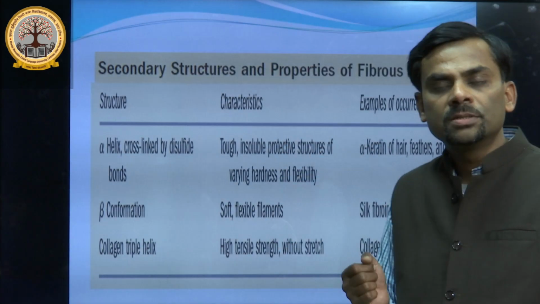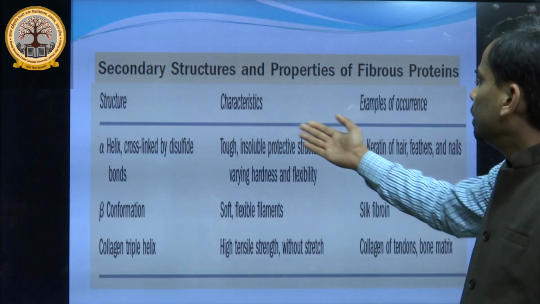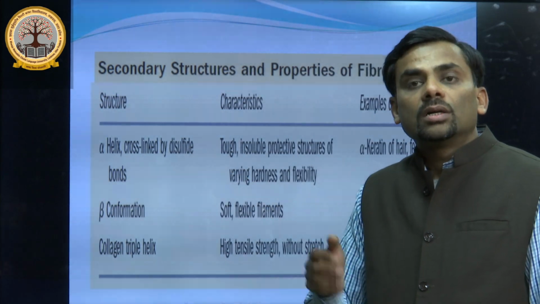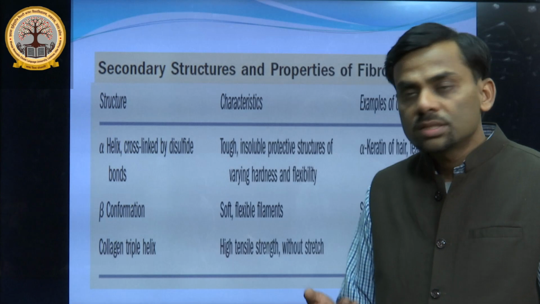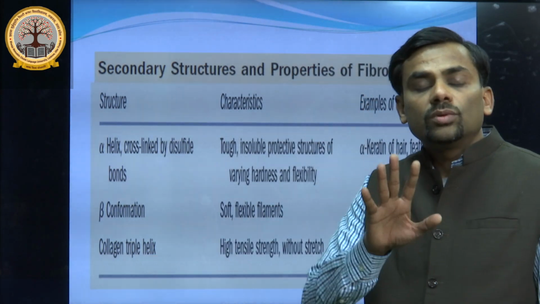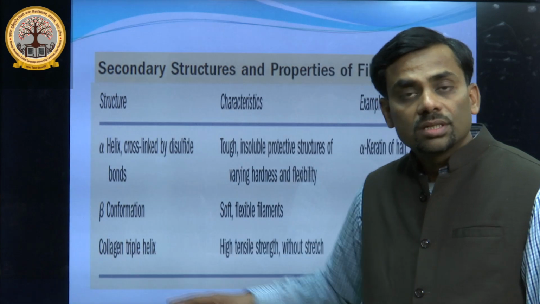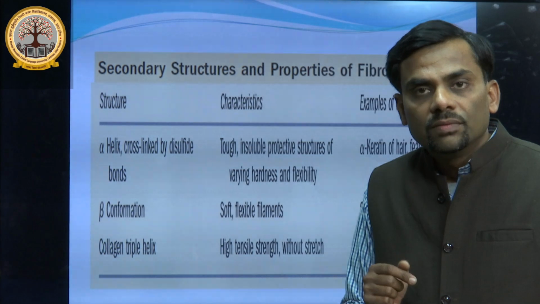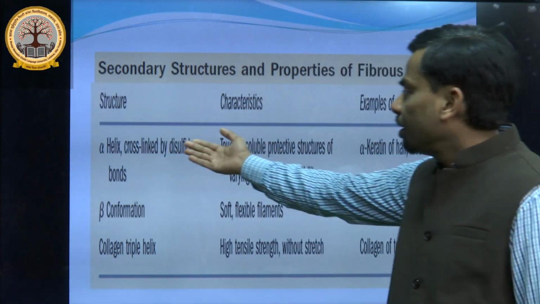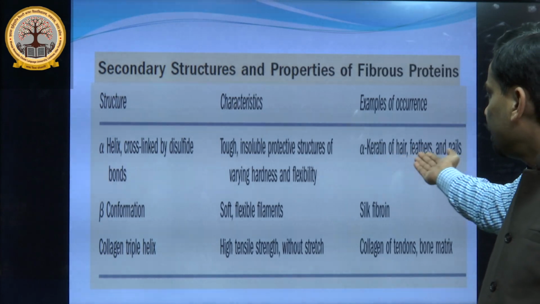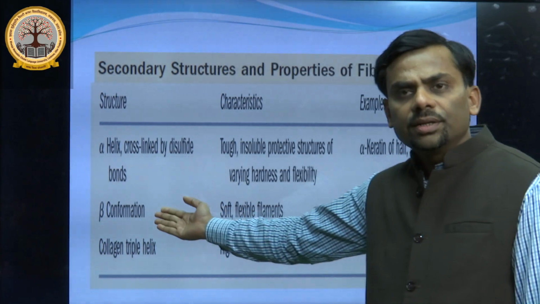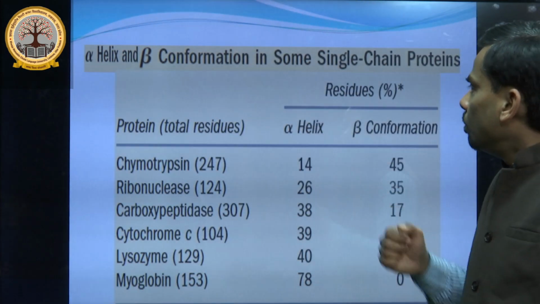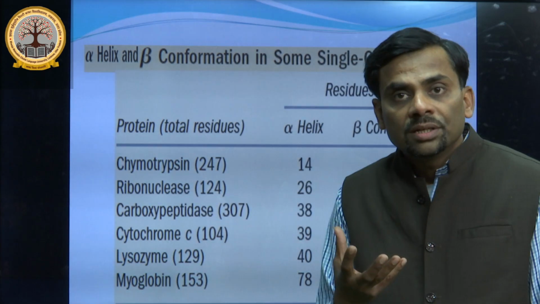Now these are examples of proteins which come under alpha helical, beta conformation and triple helix. There is also another structure which comes under secondary, known as triple helix. Do not confuse it, this is not a tertiary structure. It is a secondary structure known as triple helix, and the best example is collagen, which is a fibrous protein. Under alpha helical, the examples are alpha keratin of hair, feather and nails, while in beta sheet it is silk fibroin.